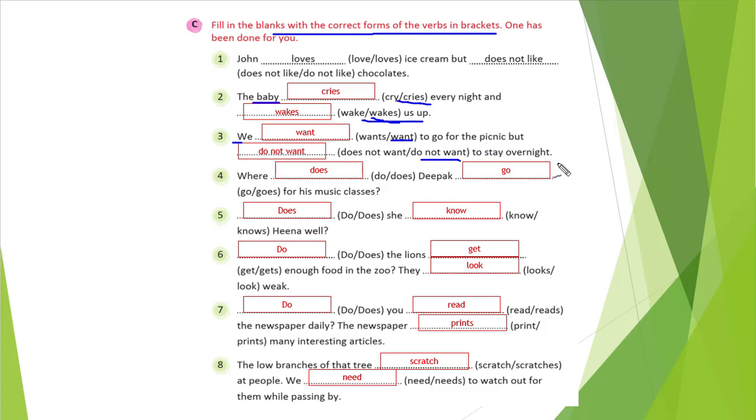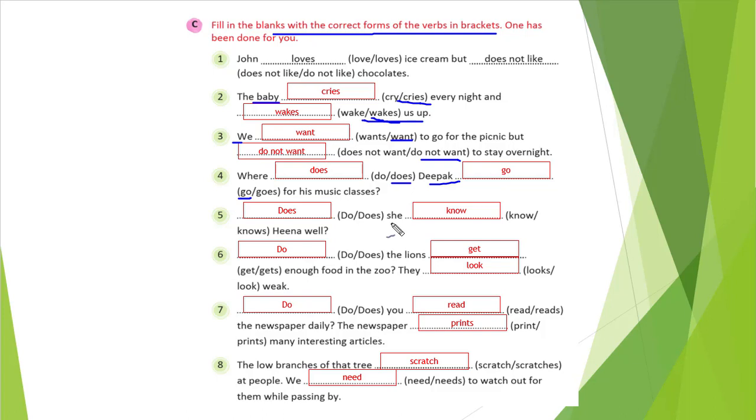That is the answer. Fourth one is where blank space Deepak. Deepak is singular, so we will use does, right? So does is the correct one. Where does Deepak, then our verb in the main form. So go is the correct answer. Goes is wrong.